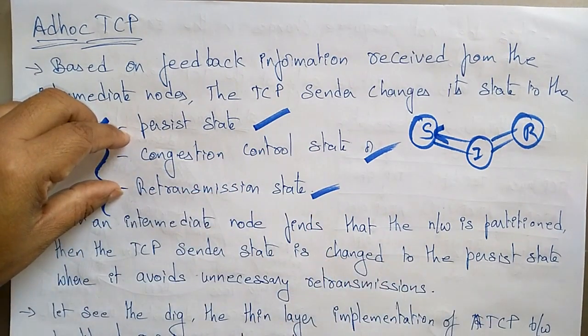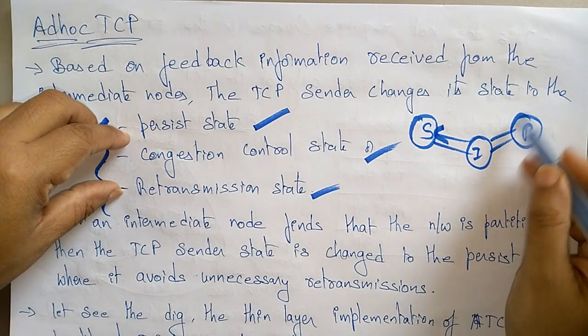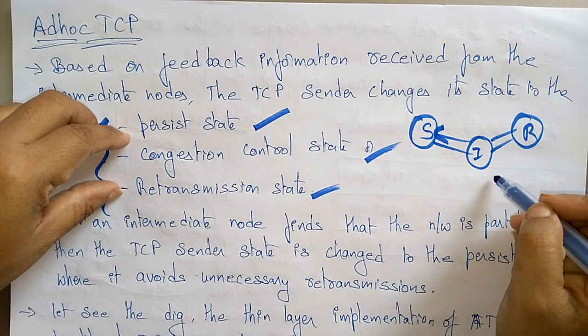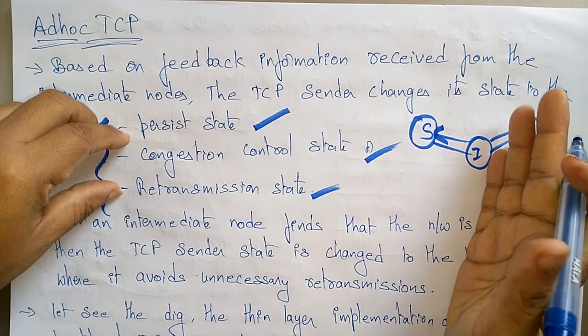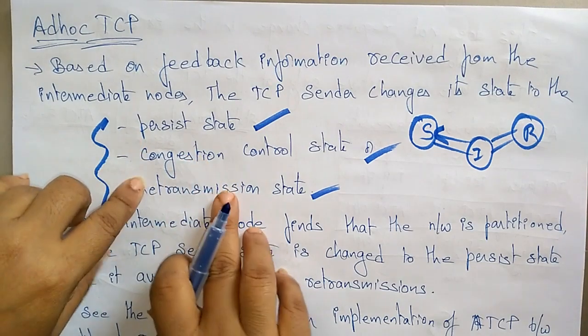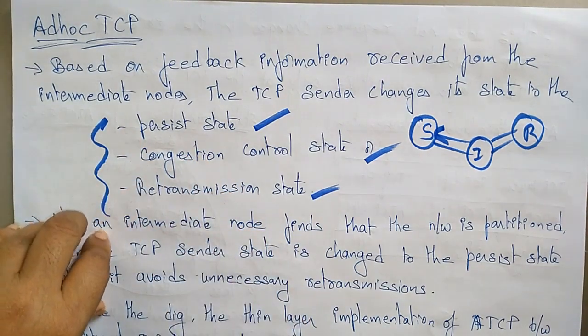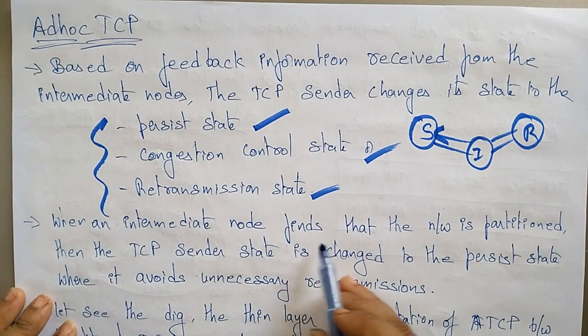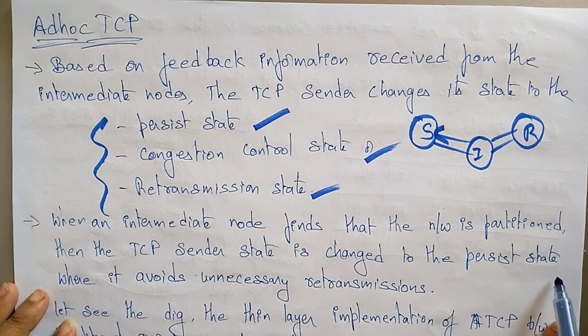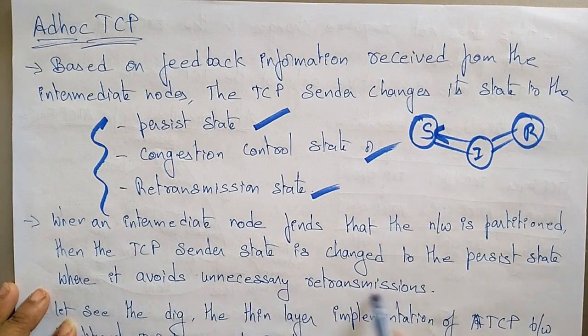Because if the receiver doesn't receive the packet, if the packet is lost in the intermediate node, the intermediate node will intimate to the sender that the packet was lost. The packet wasn't received by the receiver. So whenever the sender receives that information, the sender may enter into the persistent state, the congestion control state or the retransmission state. So when an intermediate node finds that the network is partitioned, then the TCP sender state is changed to the persistent state, where it avoids unnecessary retransmission.